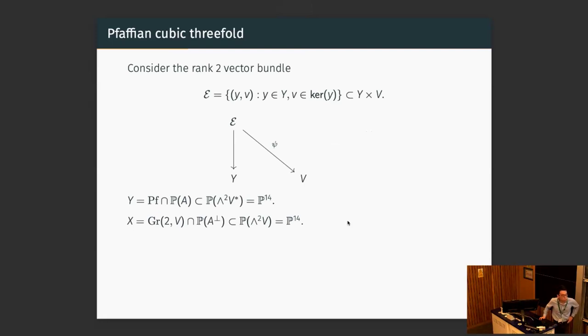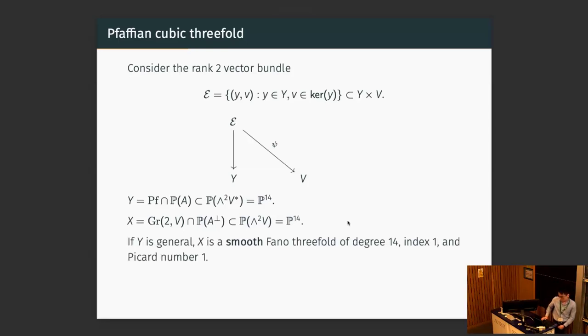Now we can also look at the dual picture. Let's put X as the intersection of the Grassmannian G(2,V) with the projectivization of A perp, where A perp is the annihilator of A. Each point on A is some bilinear form, so we can consider this annihilator. A perp is 10-dimensional, so P(A perp) is P9. And after the Plücker embedding, you can embed the Grassmannian G(2,V) into P of wedge 2 V, which is also P14. So both X and Y live in P14.